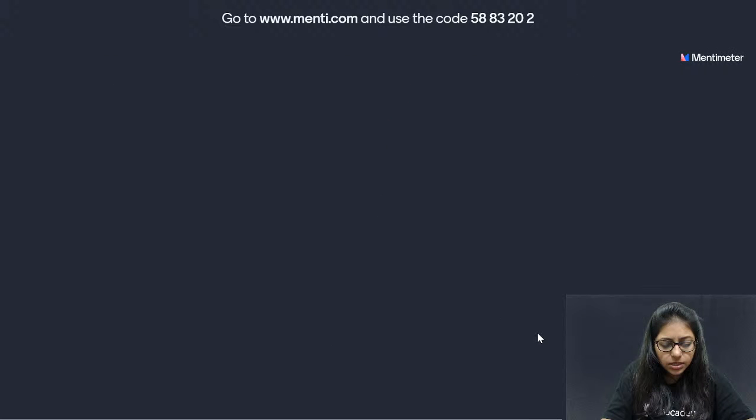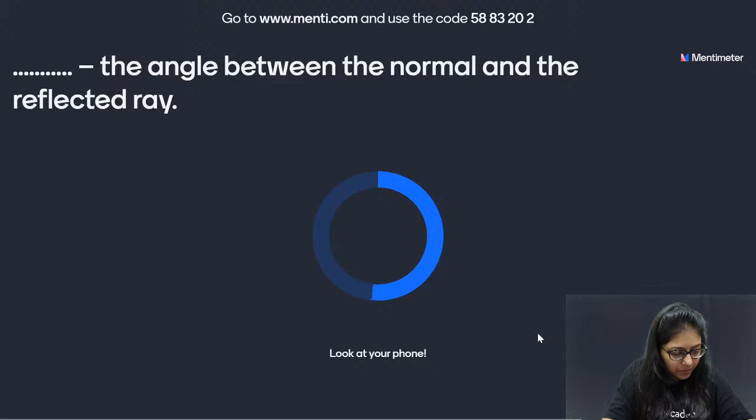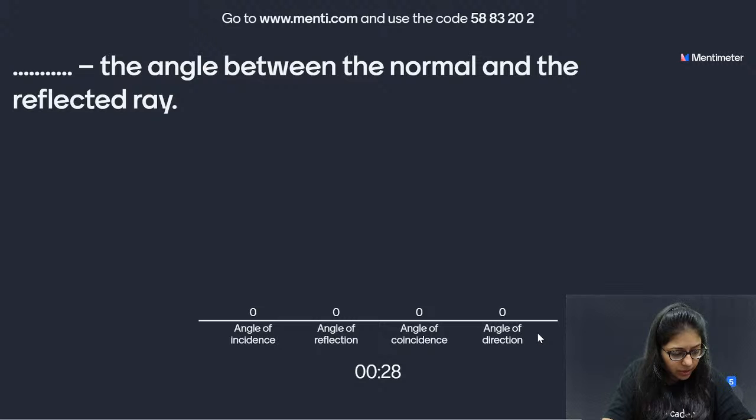The next one is the leaderboard, but I'll show you the leaderboard after 2 questions. Let's have a little more suspense. Now the next question is: dash is an angle between normal and reflected ray. What do we call it? Angle of incidence, reflection, coincidence, direction? The angle between normal and reflected ray.